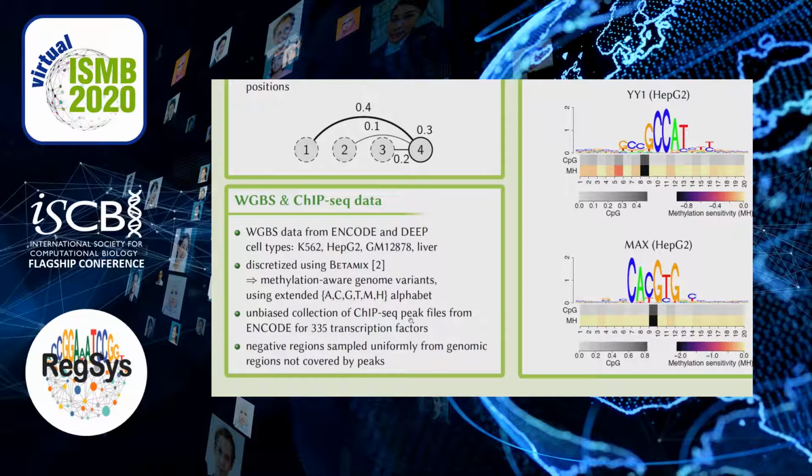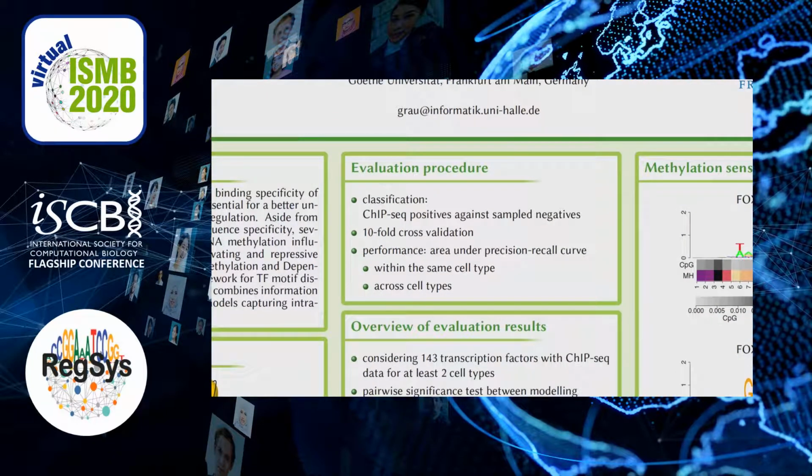Here we do not filter for TFs containing a CpG in their binding motif in advance, which also means that a fraction of the TFs we consider may not be affected by DNA methylation. To test whether considering DNA methylation or using dependency models or a combination of both leads to more accurate binding models, we consider this a classification problem. And we measure performance by the area under the precision recall curve in a 10-fold cross-validation.